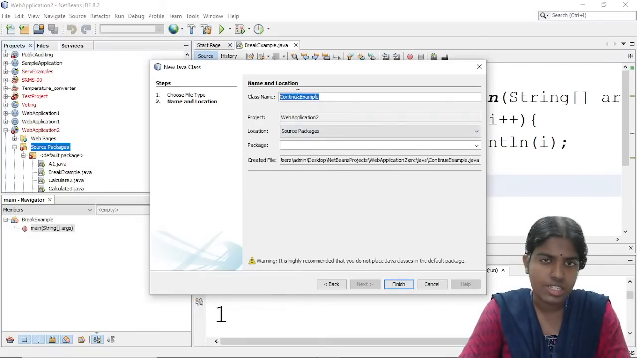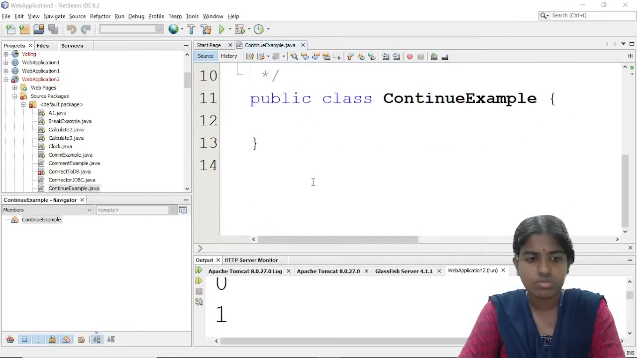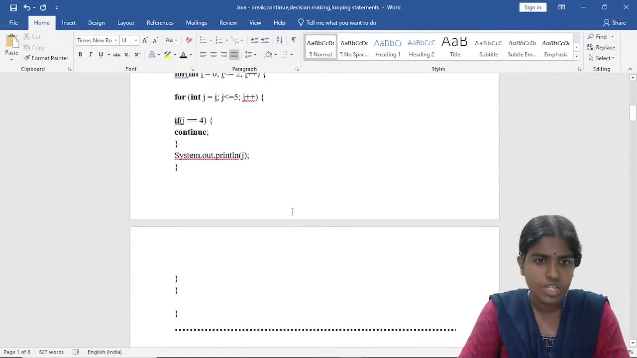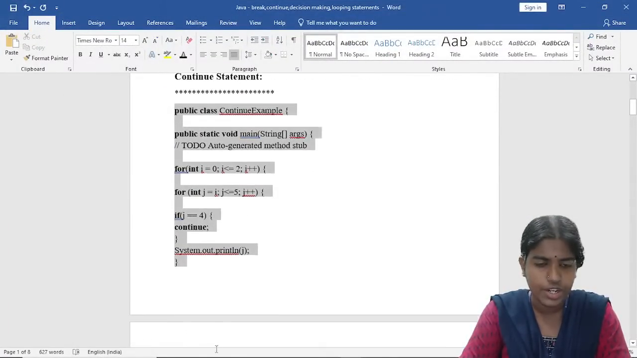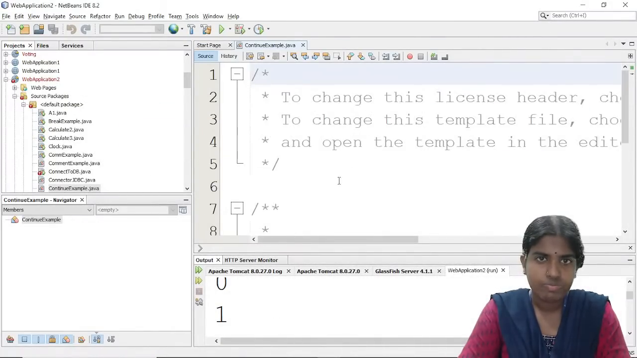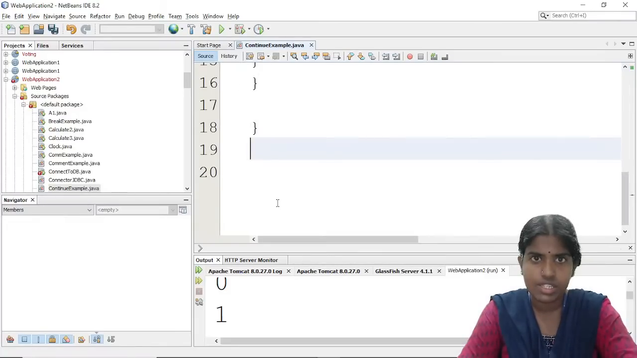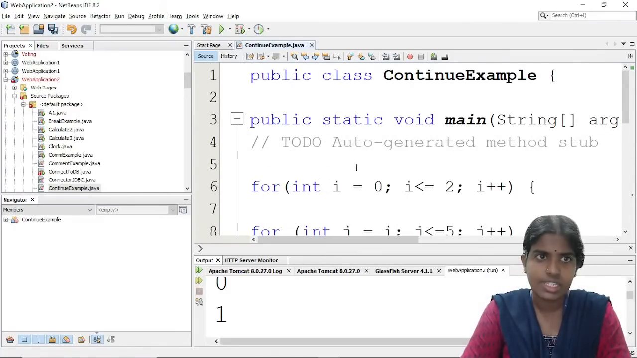I am just giving here the class name, and under which project, for example, under this web application 2, I am giving the class name and created the file. So under this location, I have just created this class and then I am clicking the finish button. Let me just show you a simple example of this continue statement so that you will understand this better. So inside this ContinueExample.java, I am going to show you a simple example. Just save this file.